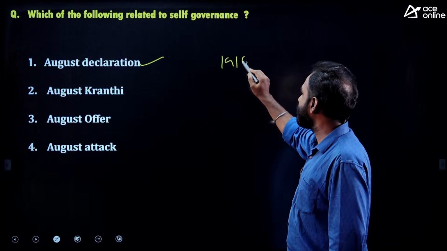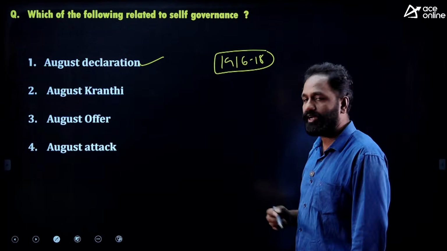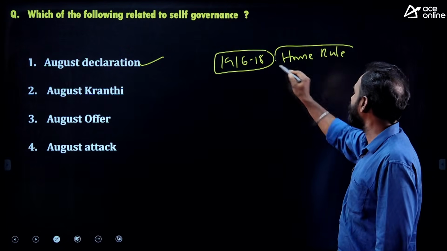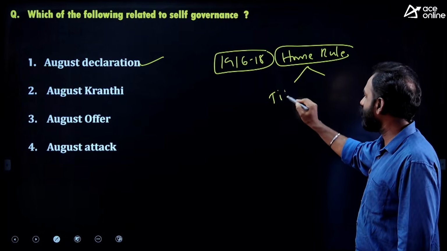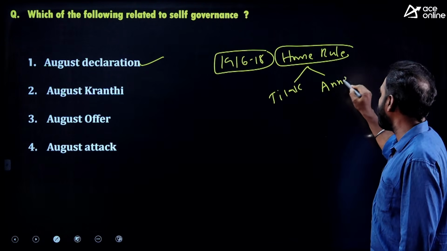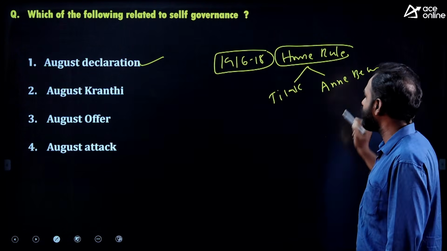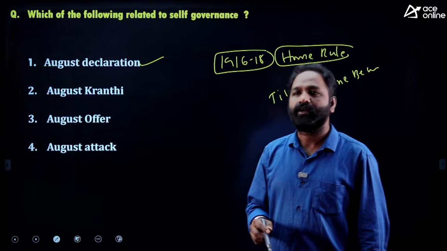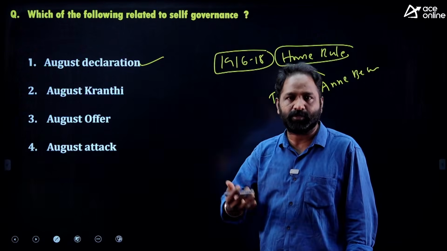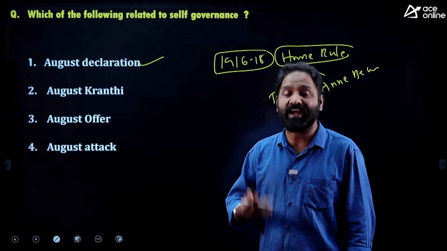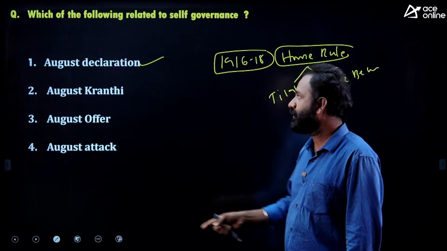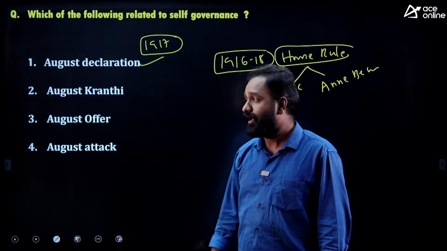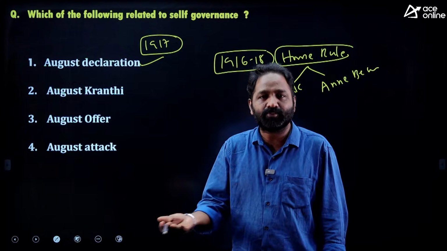In 1916 to 18, or 1916 to 17, we have a movement called Home Rule movement, led by two people. One is Bal Gangadhar Tilak and the second one is Annie Besant. They both started the Home Rule movement in 1916. After the Home Rule movement was, of course, a little bit successful, the British government gave a reaction to it, that is called the August Declaration, which was given in the month of August 1917.